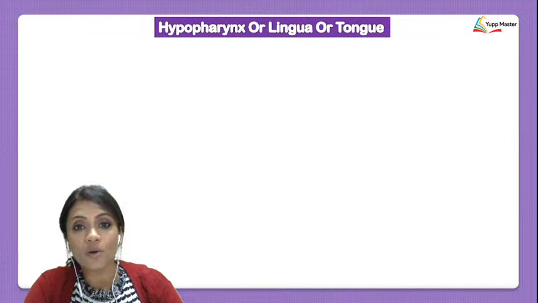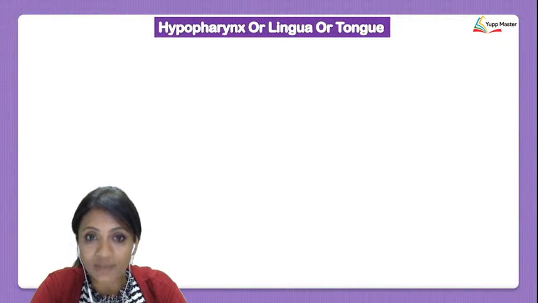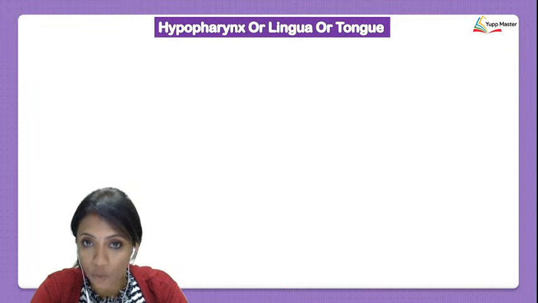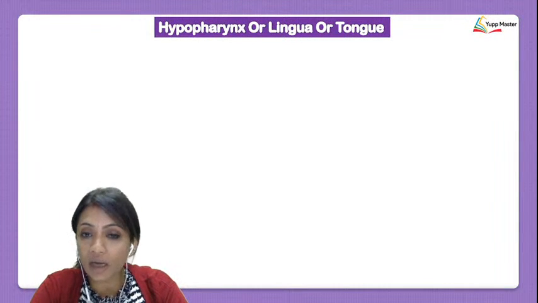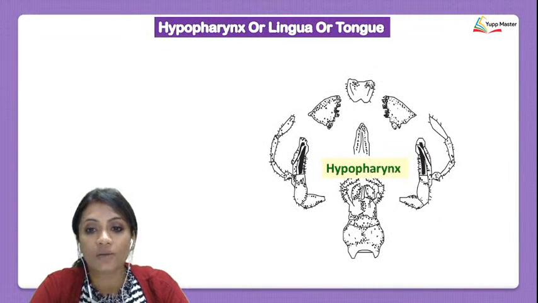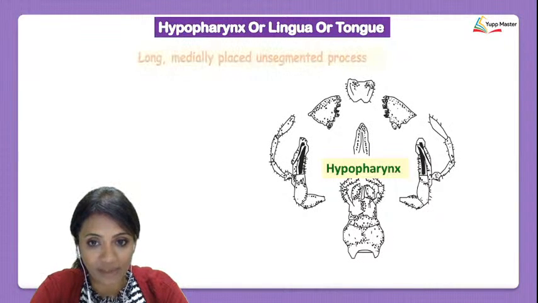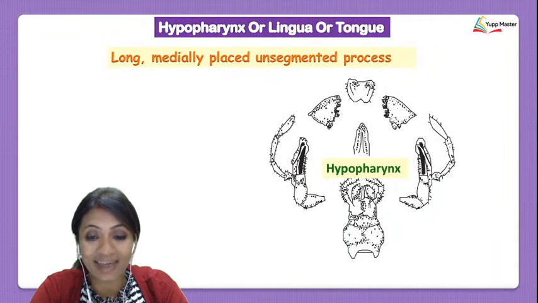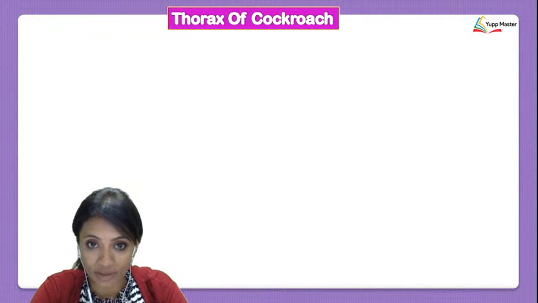Alright, now the last part of the mouth parts, the hypopharynx, which you can also call the lingua, or the tongue of the cockroach. Now this is exactly the placement of that hypopharynx. It is long, it is medially placed, and it is an unsegmented process.